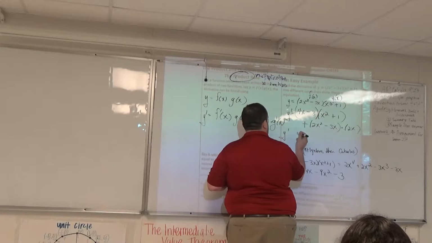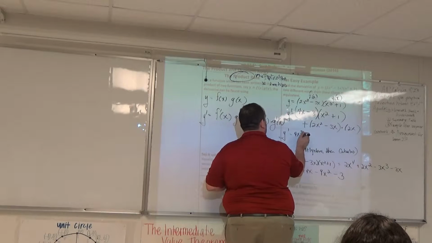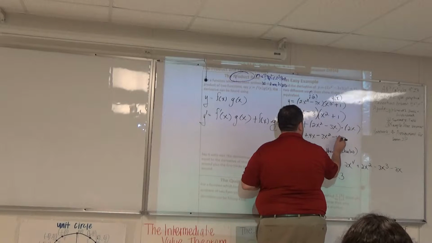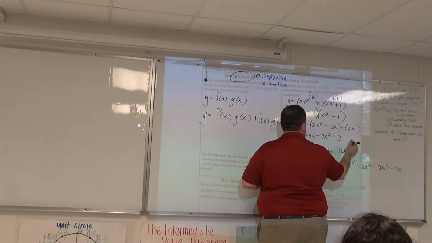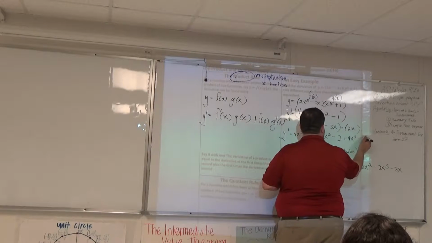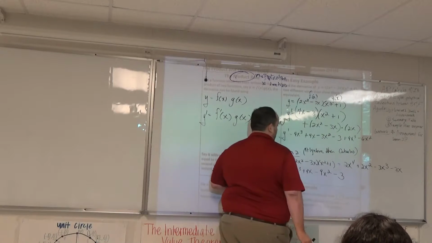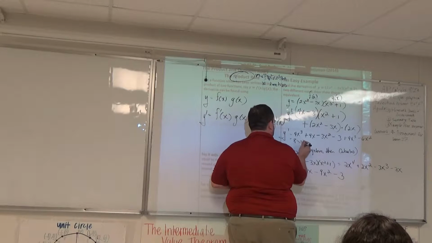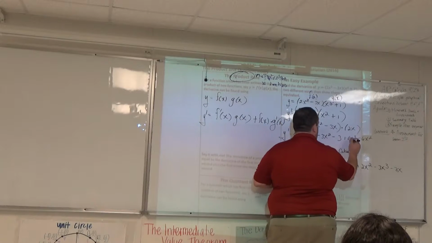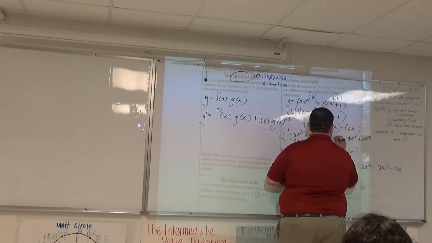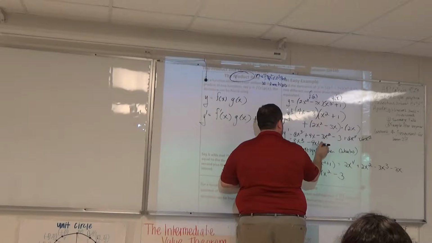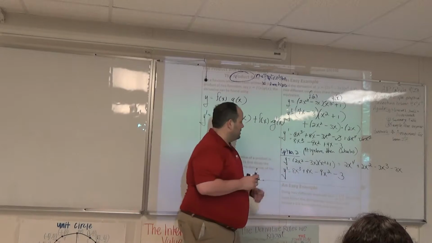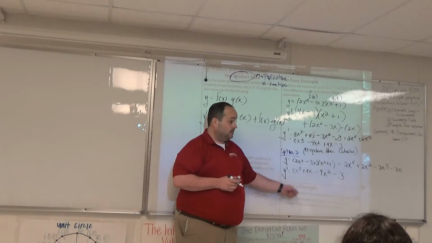Okay, and we'll do that quickly. 4x times x squared, what is that? 4x cubed plus 4x minus 3x squared minus 3 plus 4x cubed minus 6x squared. Maybe that's got some potential. 4x cubed plus 4x cubed is 8x cubed, minus 3x squared minus 6x squared is minus 9x squared, plus 4x minus 3. Hey, good news. They're identical.